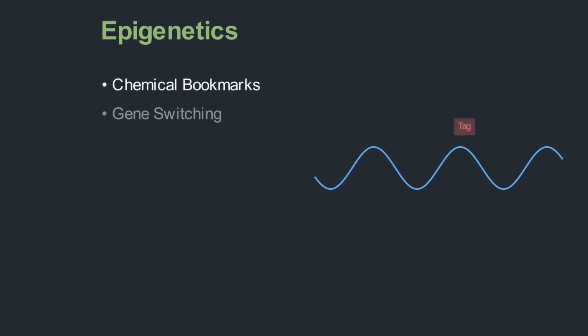Every cell in your body has the exact same DNA blueprint. So why does a heart cell look and act so differently from a skin cell? The secret is epigenetics. Think of DNA as a massive cookbook. Epigenetics places chemical bookmarks to say read this page, or tapes pages shut to say ignore this. These tags determine the cell's identity.